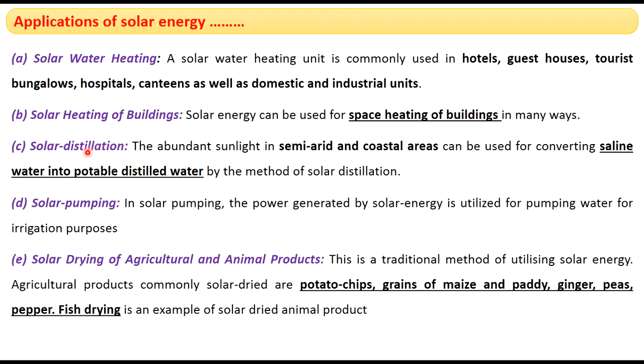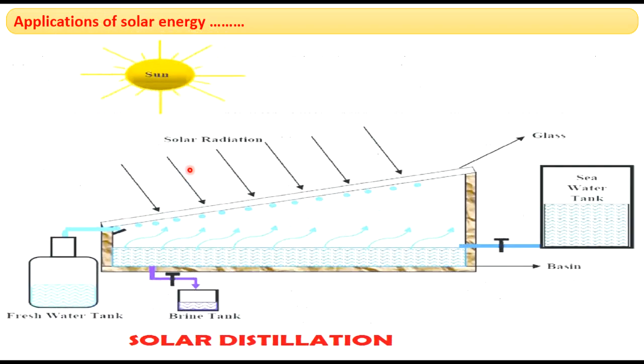Next application is solar distillation. In semi-arid and coastal areas and the areas where rainfall is low, solar energy is used for converting saline water into potable distilled water. So for this purpose, we use solar distillation plants. It looks like this. This is a solar distillation plant.